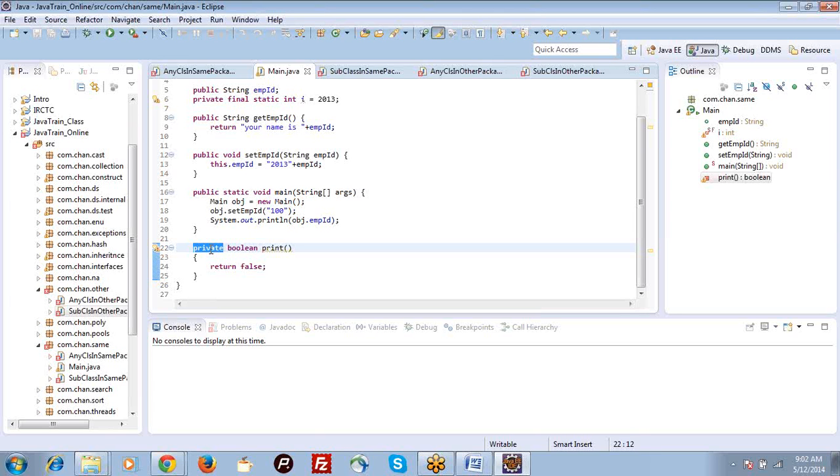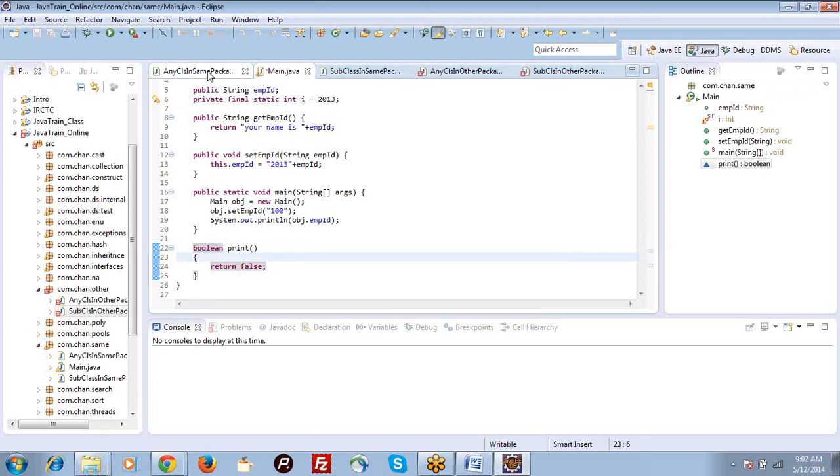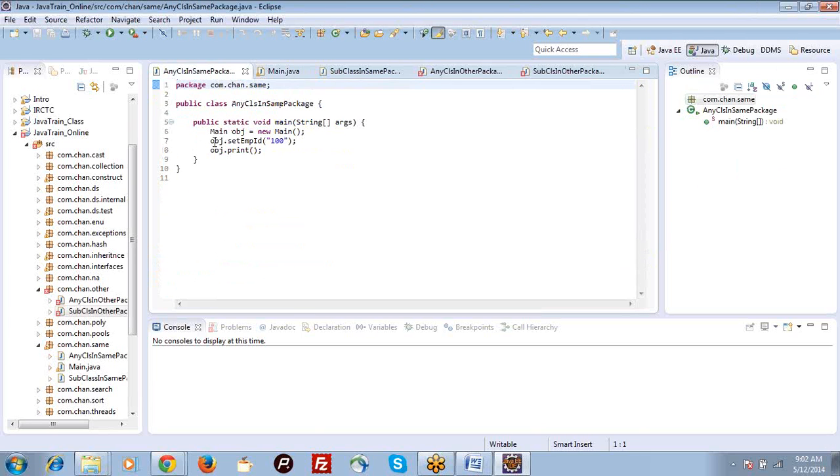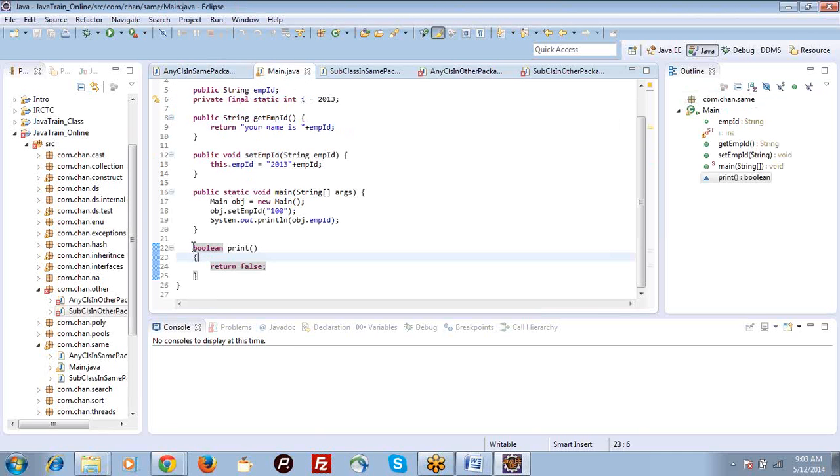Now I am making it default. I am not defining any access specifier here. In the same package you are not getting any error. Any class in the same package is not giving any error. A subclass in the same package is not giving any error. You are getting errors in other packages. If you make it public, all the errors will be gone.